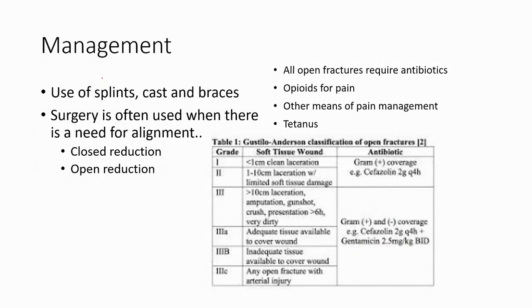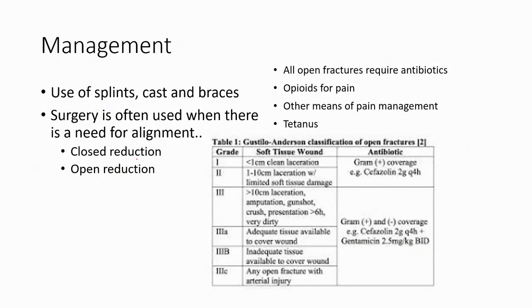Manipulating and realigning the bone, which we call a reduction, is something that needs to be done to correct that anatomic position that is misaligned. Surgery is often used when there is need for alignment, and we can have a closed reduction or an open reduction.